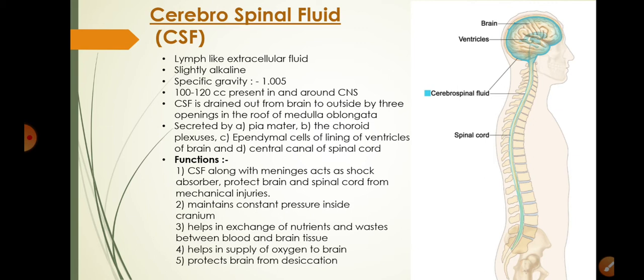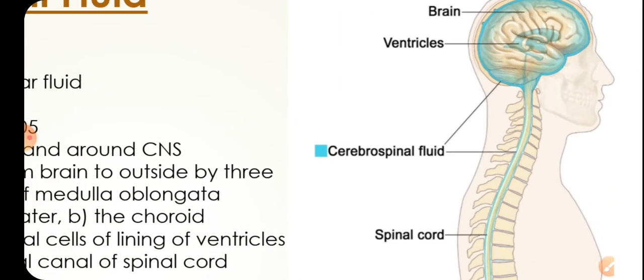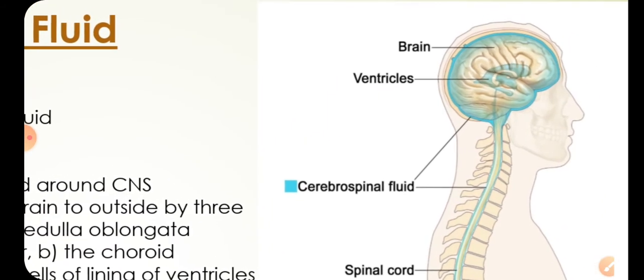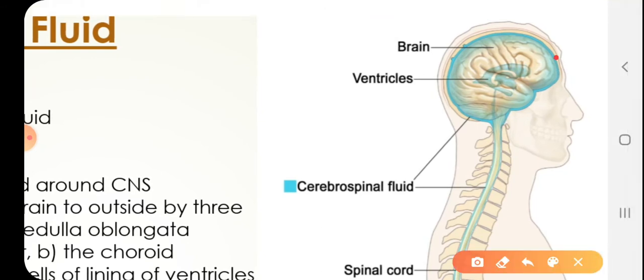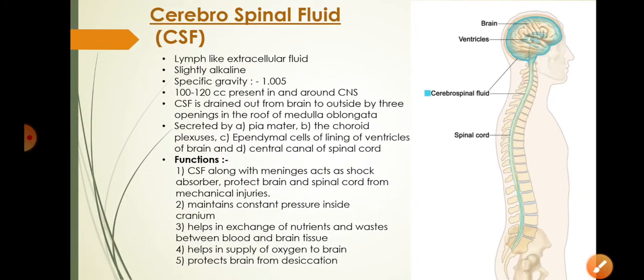CSF or cerebrospinal fluid is slightly alkaline, has specific gravity 1.005. 100 to 120 cc is present in and around central nervous system. Now this blue color portion that is shown is around the central nervous system and inside the central nervous system. Inside brain there are certain cavities called as ventricles. It is present also in ventricles.